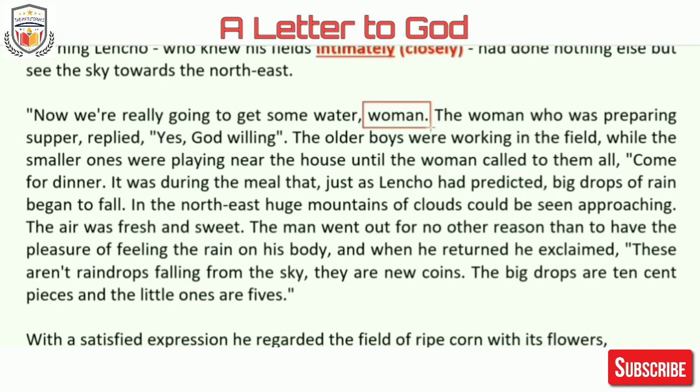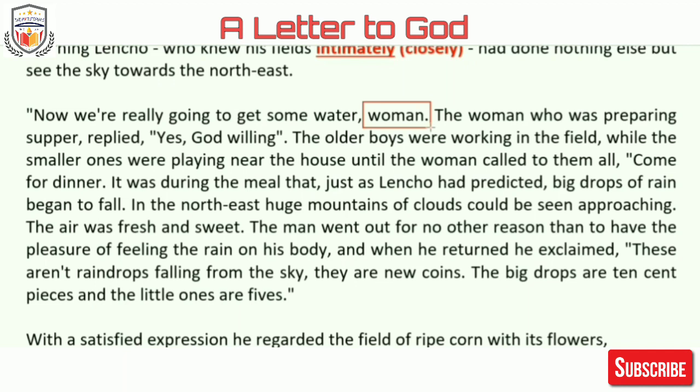Then everyone was called by Lencho's wife for food. During that time, it started raining, and everyone became really happy. The wind was pleasant. Clouds could be seen approaching from the northeast sky. Lencho goes out to do what? He goes out of the house to take pleasure in feeling the droplets on his body, on his open chest. He refers to the drizzle as coins.